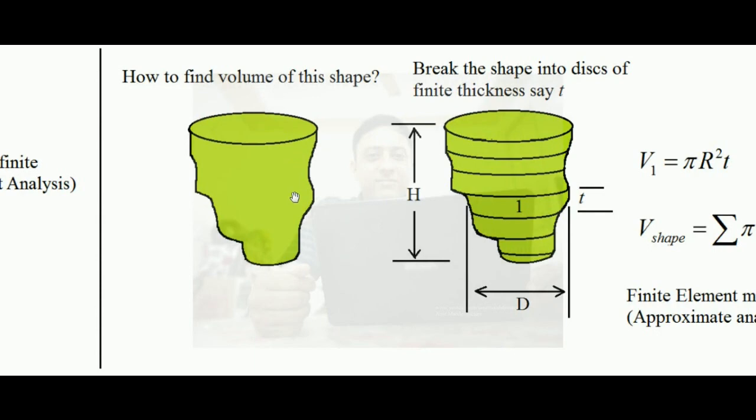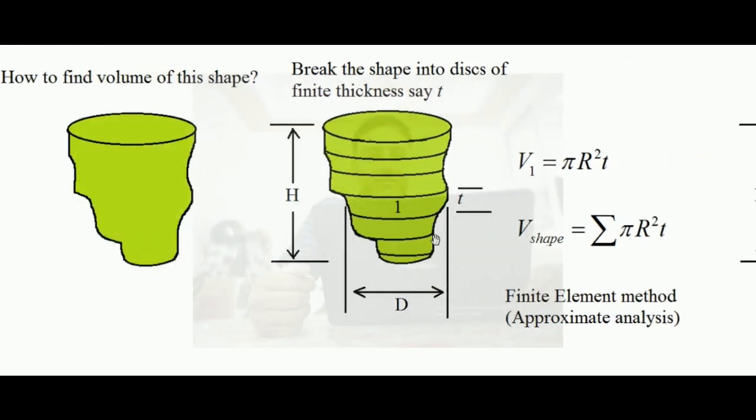One way to find the volume is to break this shape into a number of finite discs of thickness say t. You can see I am showing one disc whose thickness is t. And by the help of a vernier caliper or some instrument, measure the diameter of the disc, we can take the average diameter, or approximate diameter. So the volume of any one disc will be pi r square t. t is the height, r is the average radius. By the help of a measuring instrument we have found the approximate radius, so the volume of this disc will be pi r square t.